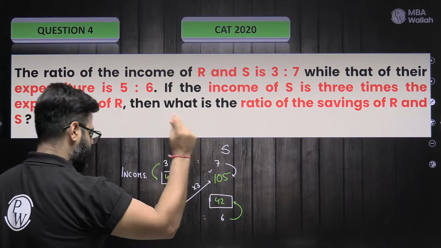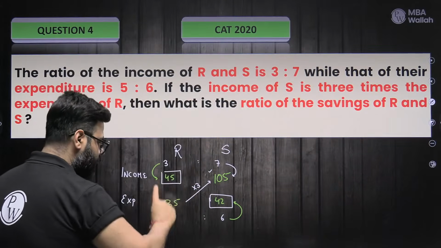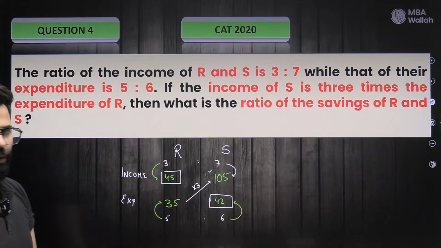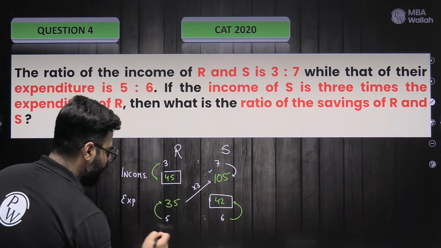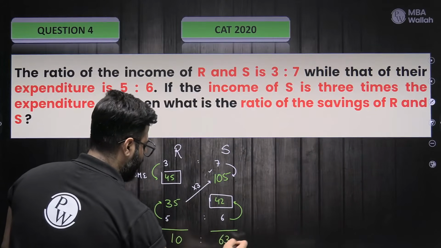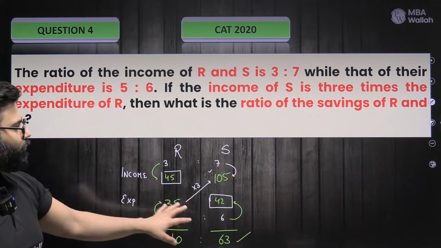Ratio 3 is to 7, yes. This into 3, yes. 35 to what? 5 to 6, yes. That's what we wanted. What's the ratio of their savings? 45 minus 35, 10. 105 minus 42, that's 63. And you have your answers within these 4 lines.